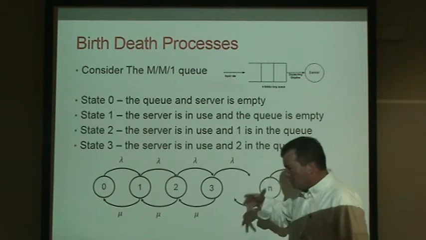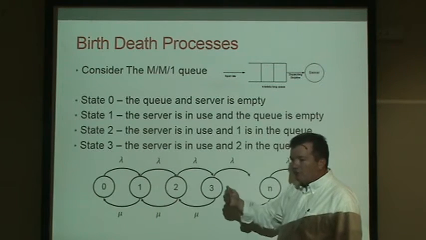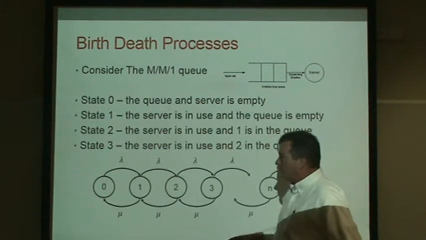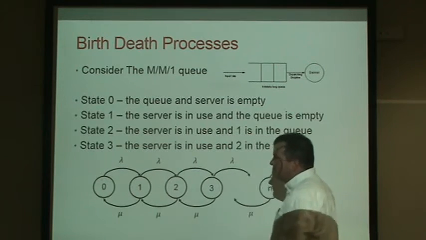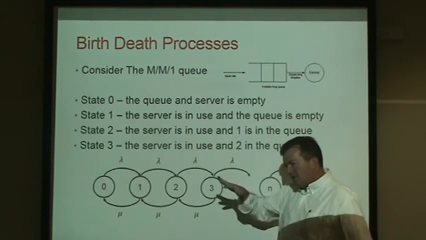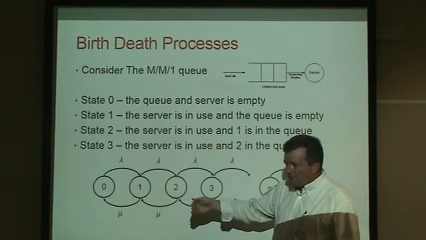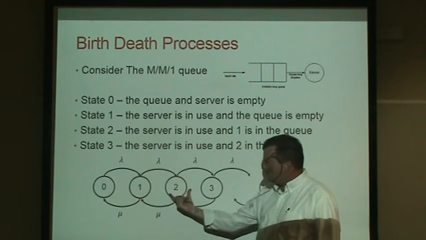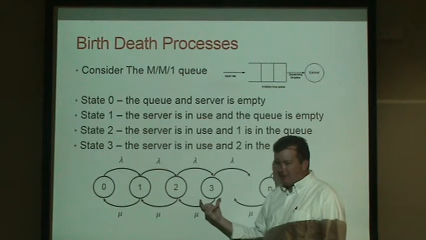So we're going to look at this and say to ourselves, every time a customer arrives, and we know the arrival rate to the whole queuing system is lambda, in a queuing system, not in an elevator system, we go from some state, let's say state 2, to its next highest state.